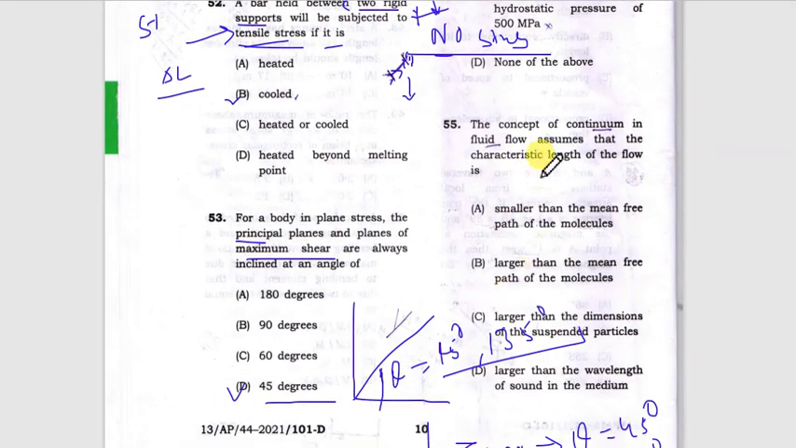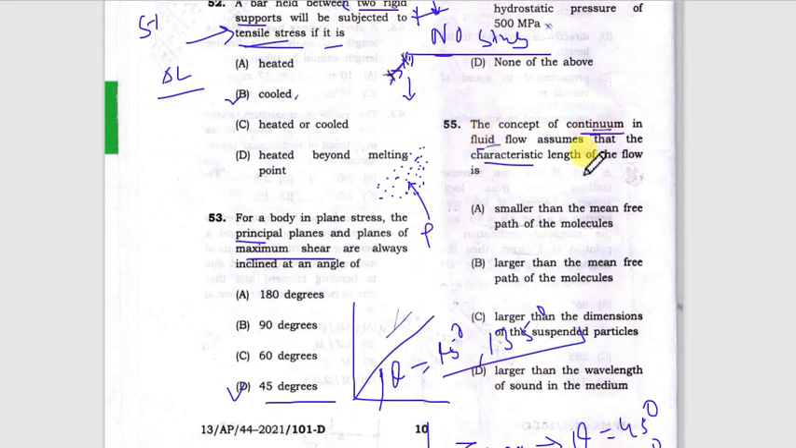Next is the concept of continuum in fluid flow, which assumes that the characteristic length of the flow is... In the continuum theorem, the fluid is assumed to be filled with discrete particles where there is no vacant space in between, and which gives you the concept of density, the number of particles packed in a given volume. So this is the continuum theorem.